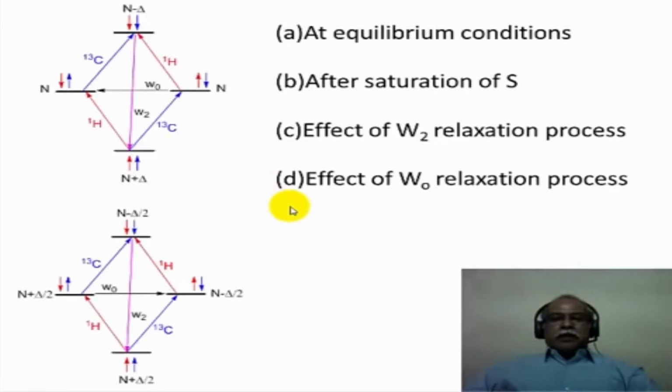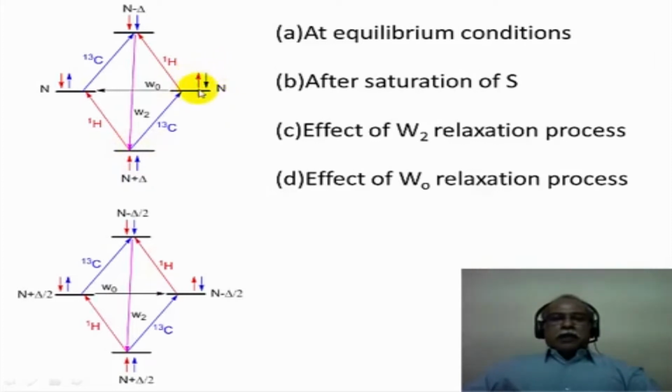Now, let us look at the origin of the nuclear Overhauser effect. Let us consider a spin of proton and another spin which is carbon-13. In other words, we are considering two spins, namely proton and carbon-13, and they are color coded as red for proton and blue for carbon-13. Now, for the two spins, there are four possible orientations, or four possible energy levels. Both the spins are aligning with the external magnetic field. This would be the ground state.